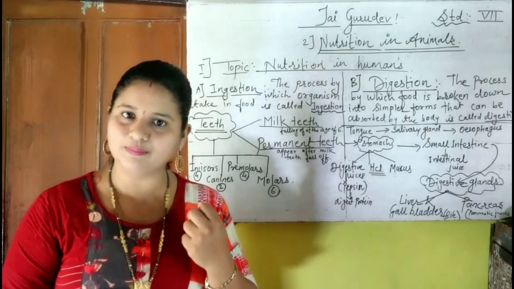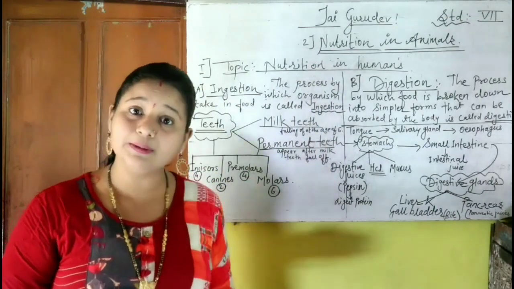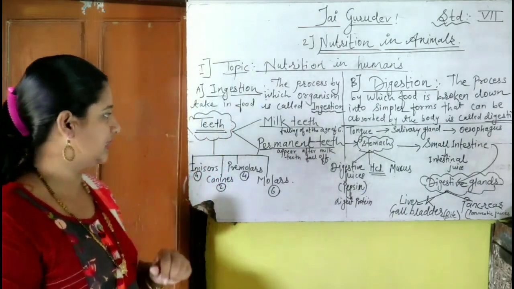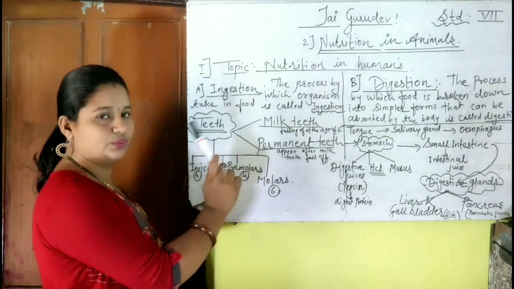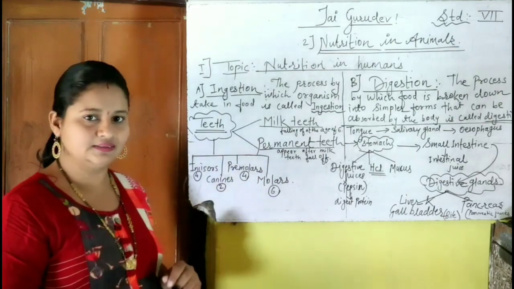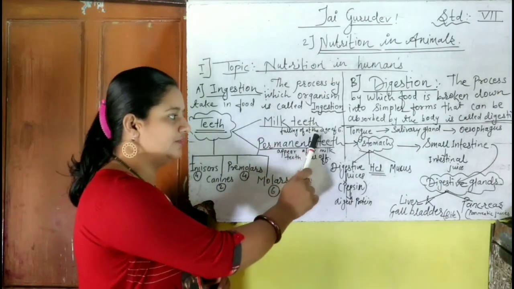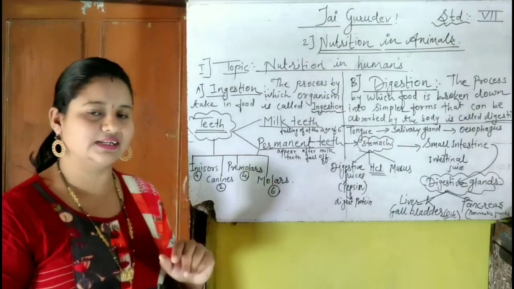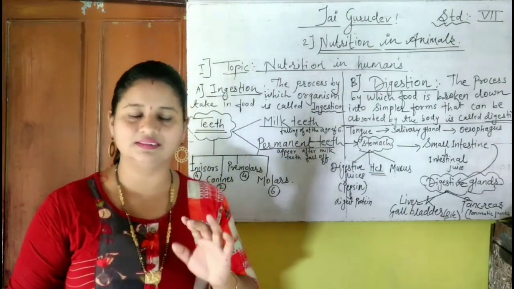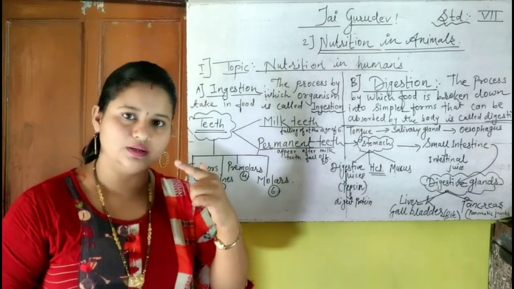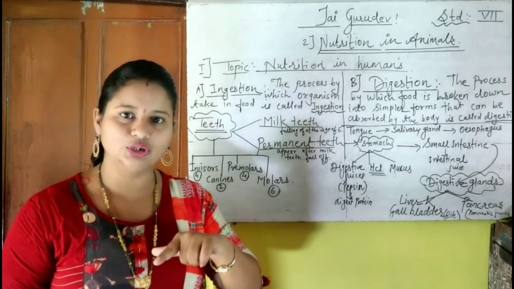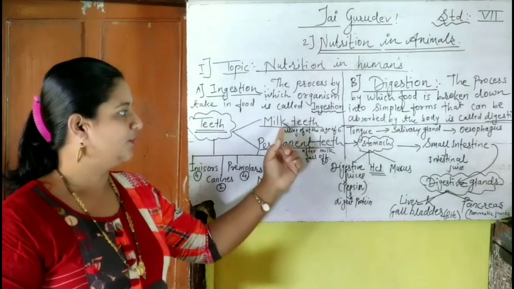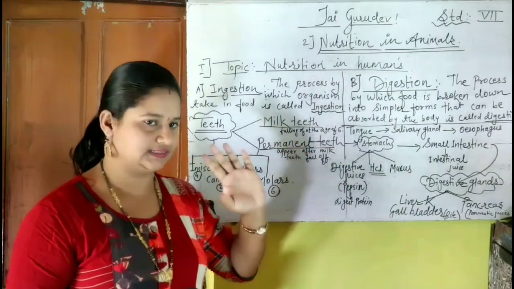Teeth are present inside the mouth. These teeth play a very important role to convert complex food material into a simpler one. Just see how. Teeth have 2 types, milk teeth and permanent teeth. Milk teeth fall off at the age of 6. There are 20 teeth in milk teeth, 10 teeth in each jaw: in the upper jaw 10 teeth and in the lower jaw 10 teeth.